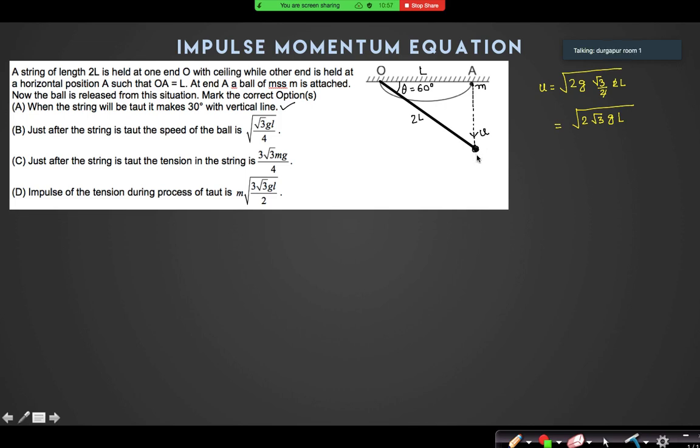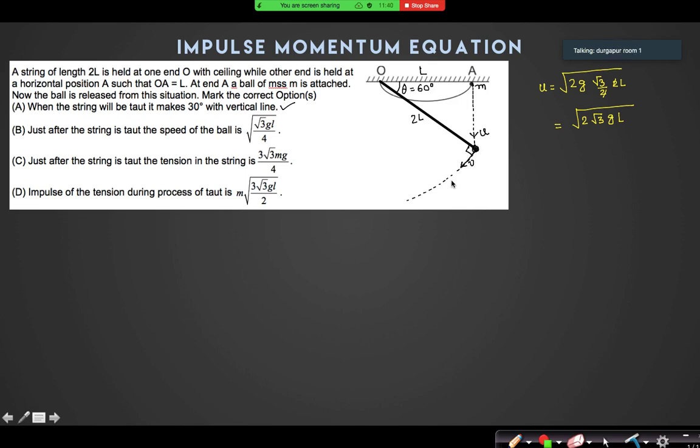Tell me, just after the string becomes taut, what is the direction of velocity of that ball? It becomes tangential, and the component perpendicular to the tangential, that means passing through the ball, that is along the string, becomes zero in an instant. So only the tangential component will be there, and the ball will now move onward in a circular path. Yes or no? Yes, sir. So if it moves now onward in a circular path, then definitely its velocity is tangent at this point.